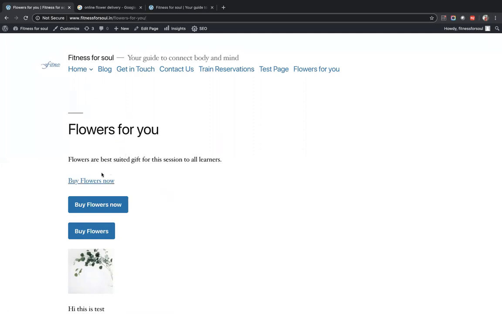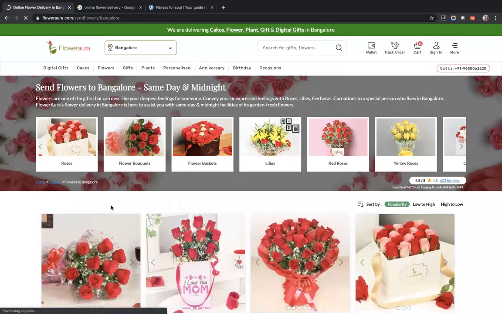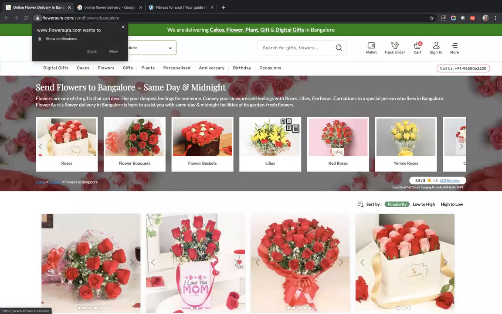So flowers for you, CTA link. You can see when I mouse over this, it becomes blue and black. It has become a clickable link. If I click on this, it will take me to the flowers website. See, it is happening now. So my page is live and I'm directly going to the flowers website.